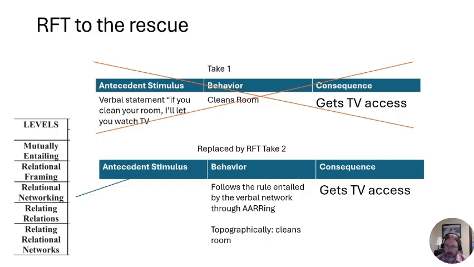Like do your homework so you can get into a good college. Obviously that consequence is delayed and is not going to be controlling the behavior. So when they follow that rule of study hard so you can get into a good college, what's really being looked at in the ABC contingency there is rule following. And so we just need to recognize that the antecedent stimulus here is going to be some kind of verbal network that people are going to be able to respond to.